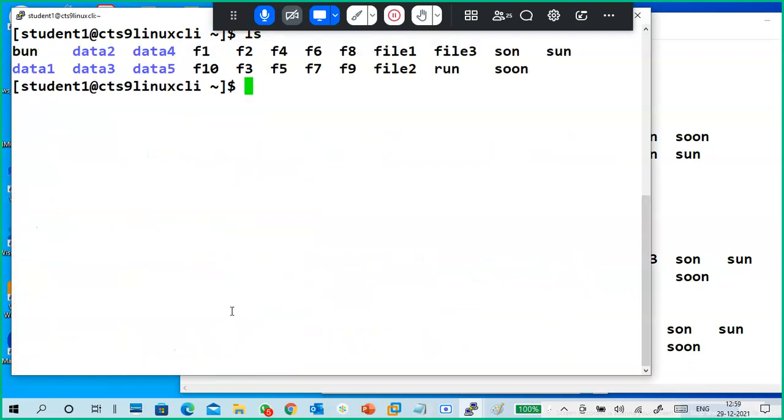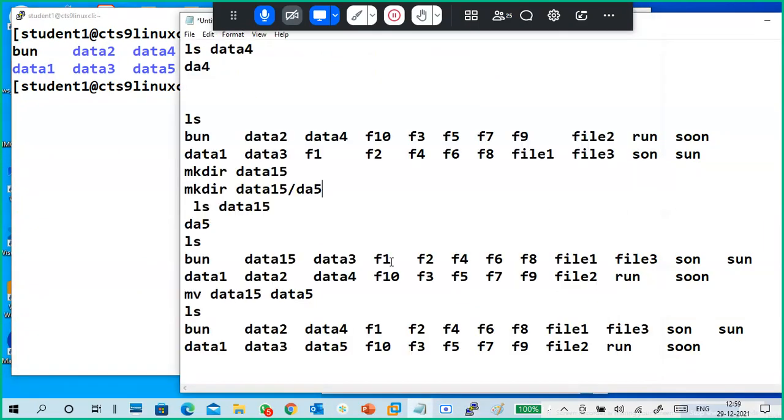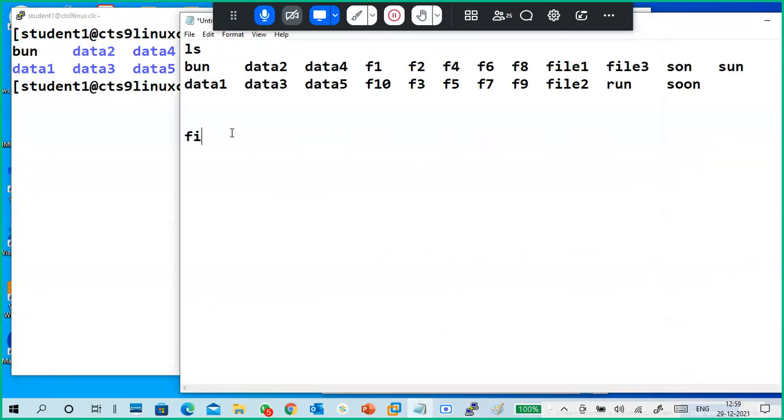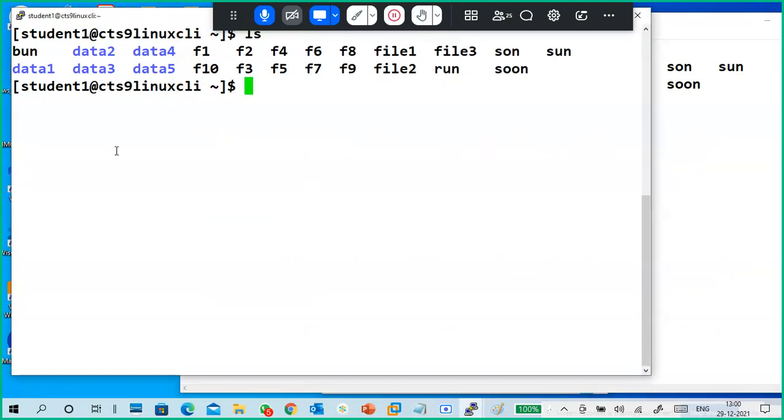Guys, first of all, ls. There is a file f1. I want to copy the file, copy file 1 to the data 1 directory. This is the task. First, what is my current directory? /home/student. Where is data 1 in my current directory?